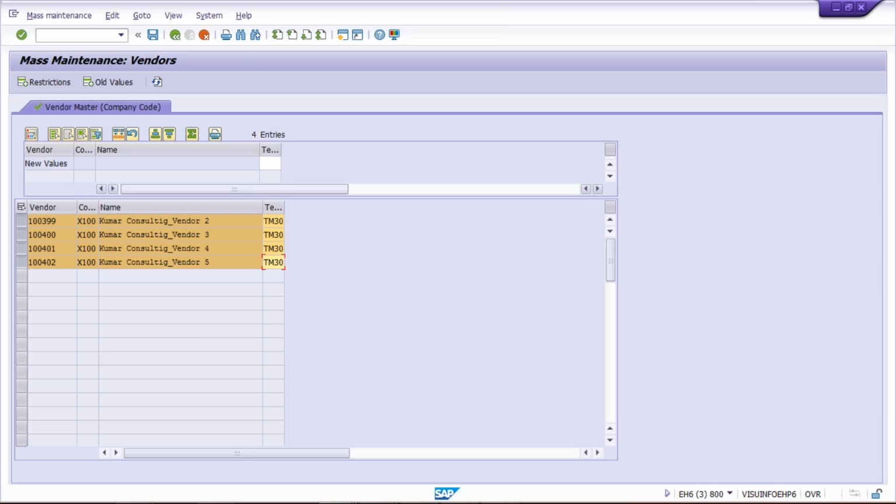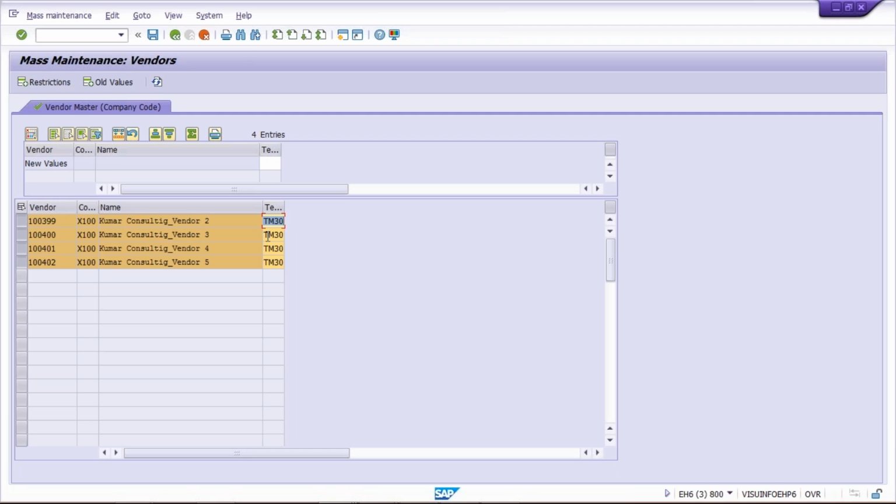Why? Because these vendors are using terms of payment TM30, and our requirement is that TM30 is not going to be used further. It means no more TM30 at all. Whichever invoices have been posted against TM30 till now are going to be paid, and after that, for the new invoices, from next time onward TM45 terms of payment is going to be used by the system by default.